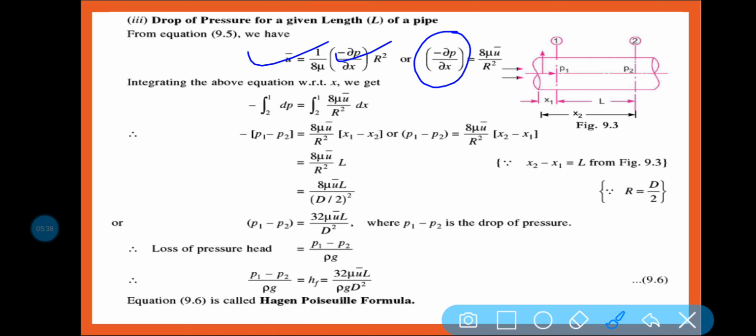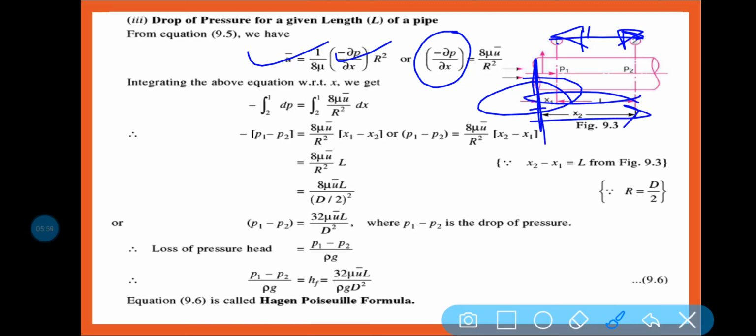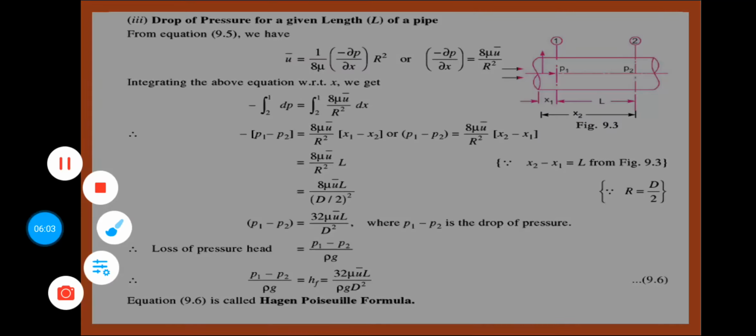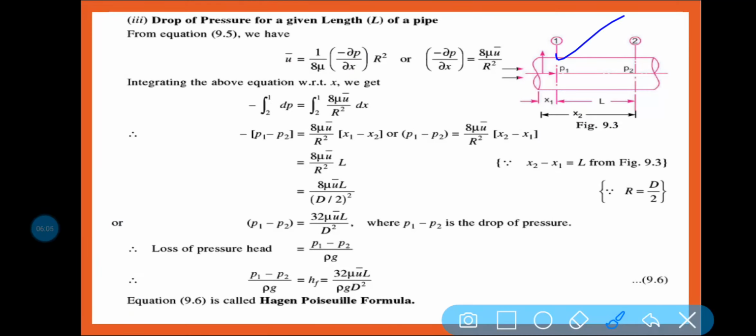How much pressure is dropping from position 1 to position 2? If the fluid is traveling from position 1 to position 2, then you can see that this is x1 and this is x2, and this length is L. Let us consider at section 1 the pressure is P1, and at point 2 the pressure is P2.